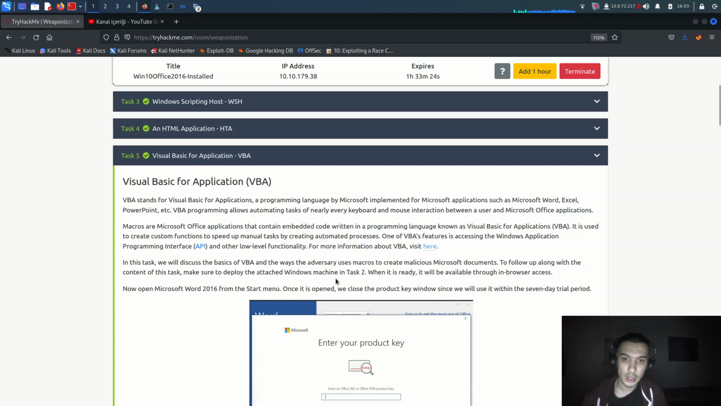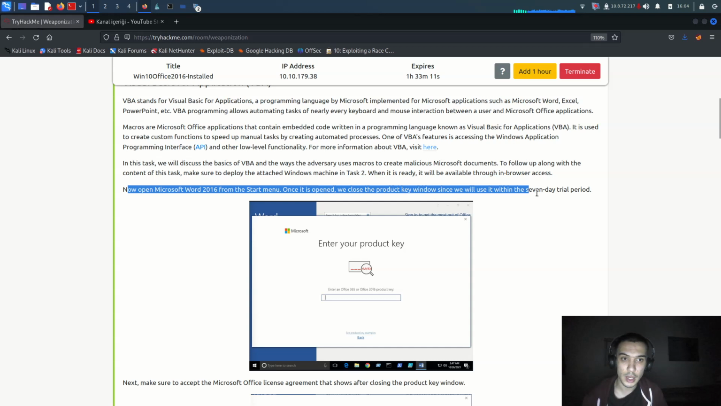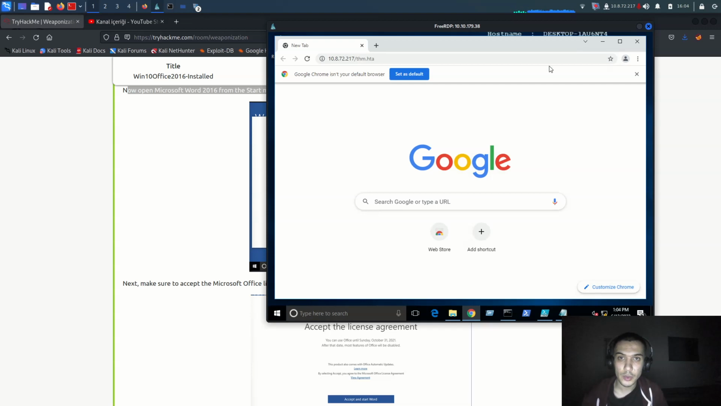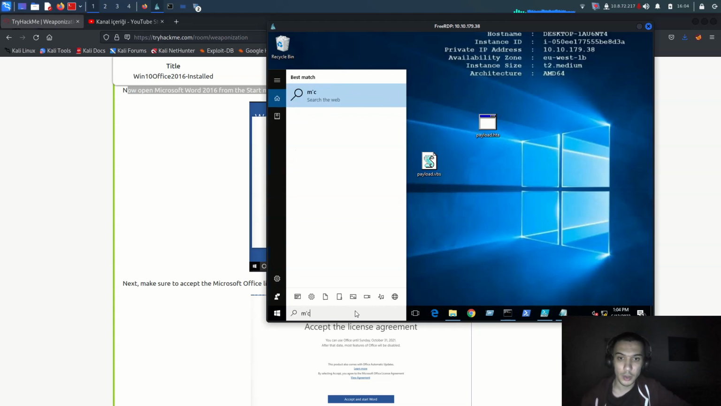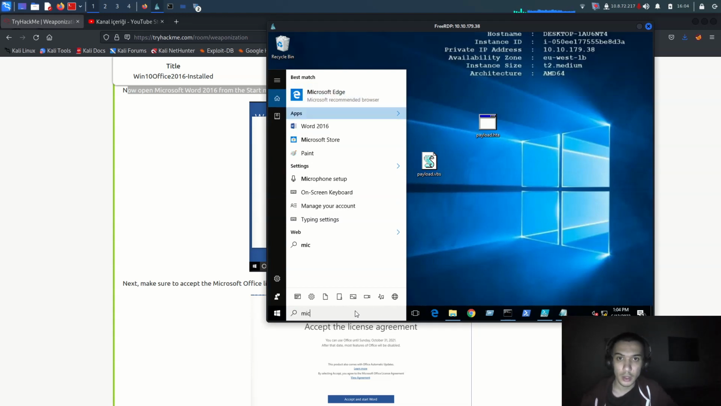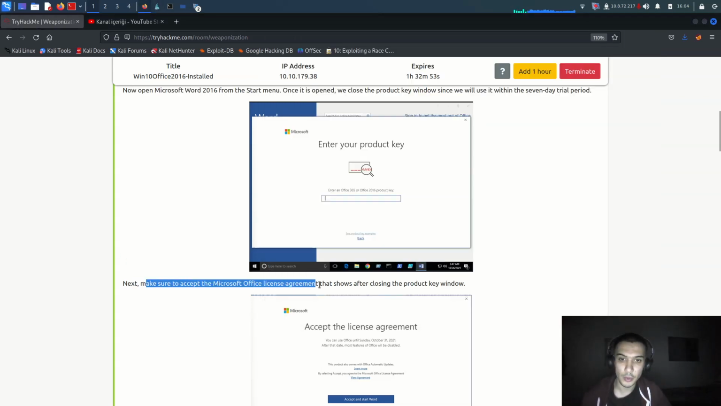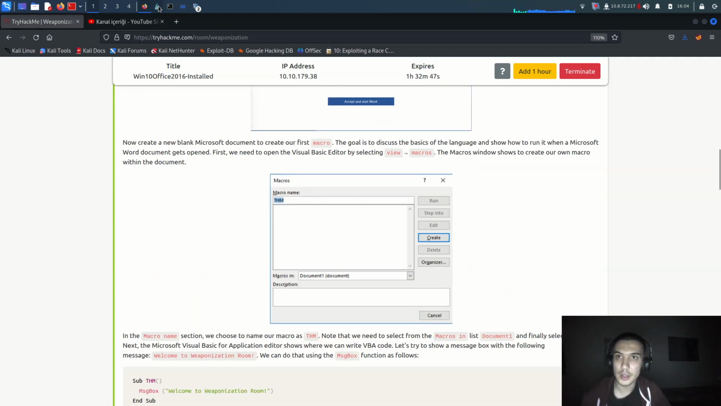Make sure you deploy the attached Windows machine in task 2, and once ready it will be available to browser access. Now let's open Microsoft Word 2016 from the start menu. And once it opens we close the product key window, since we're using the trial. So we have to be running Microsoft Word, I think, here. So come over there, Microsoft Word 2016 here. Next, make sure to accept the Microsoft offline license agreement, close the product key window, and come over there and create this file.